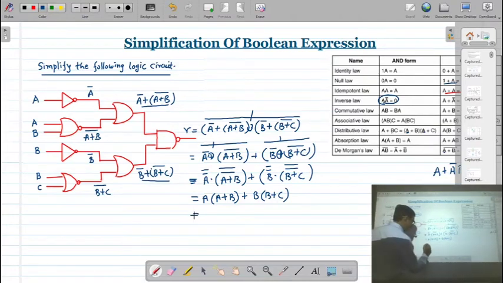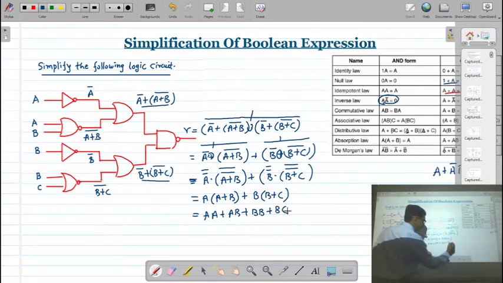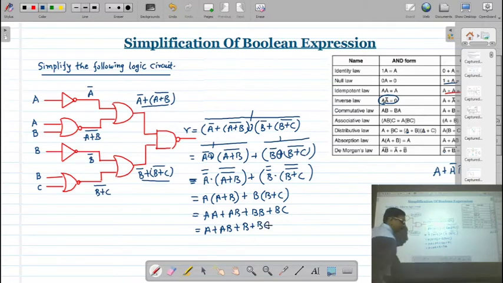Then if you open this bracket, A into A plus AB plus B into B plus BC. Correct? And A into A means it is A plus AB, B into B, it is B plus BC.